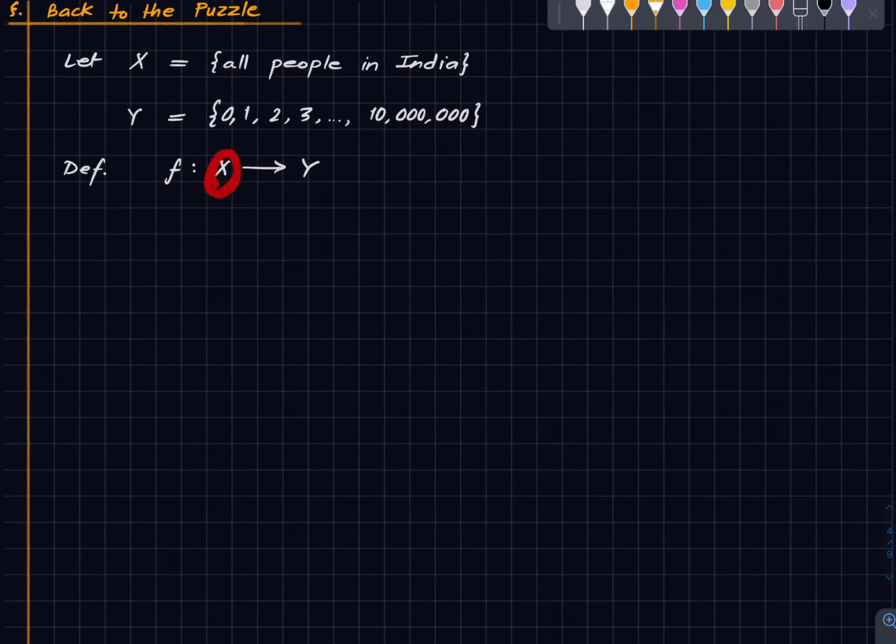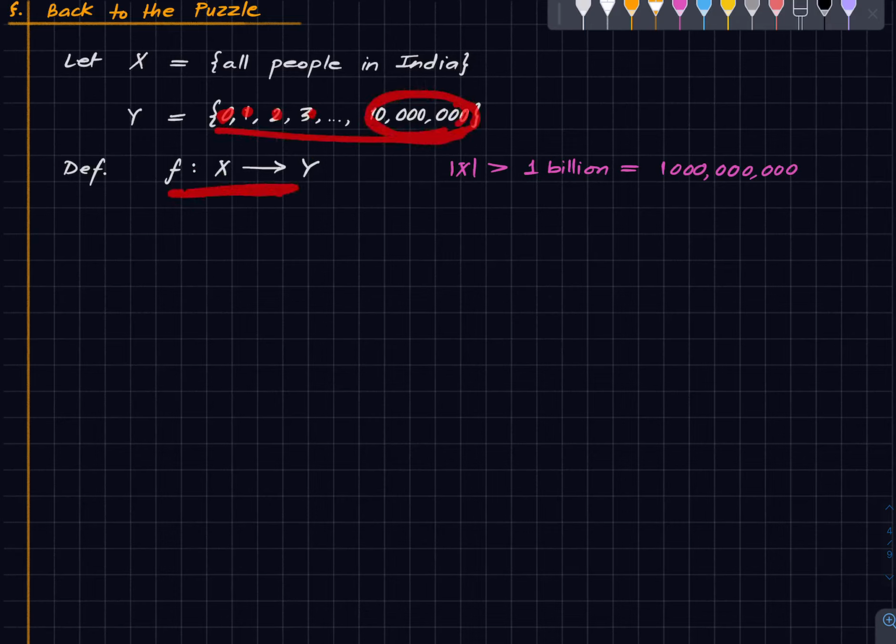Now, this is a huge set. We know that the cardinality of X is greater than 1 billion, which is 10 to the power, I don't know how much. It's a huge number. Who cares how many zeros? It's just bigger than what I have written here. Why? Because any person on planet Earth cannot have more than so many hairs. Can have 0 hair, 1 hair, 2, 3, cannot have more than that.